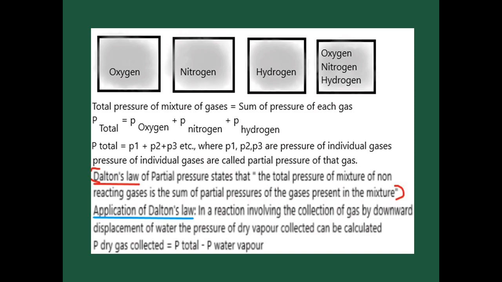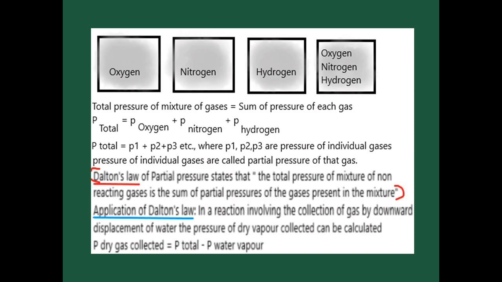How can you calculate the pressure of this mixture? You just add the pressure of oxygen, the pressure of nitrogen and the pressure of hydrogen. So P total, what is P total? The total pressure of a mixture of gases is equal to P1 plus P2 plus P3. Here P1, P2, P3 are the pressures of individual gases, meaning oxygen, nitrogen, hydrogen. The pressures of these individual gases are called partial pressures of gases. Partial pressure means the pressure of an individual gas.